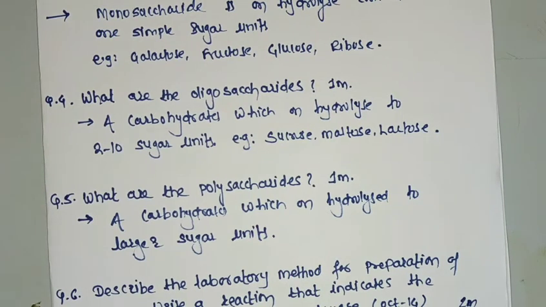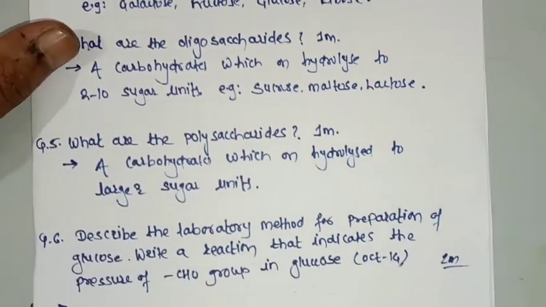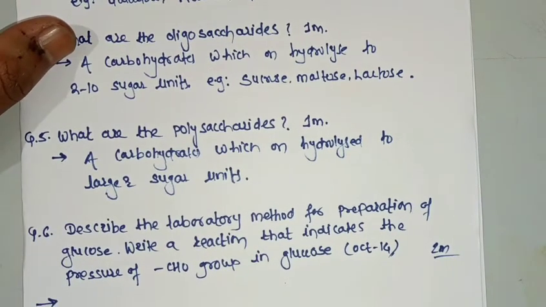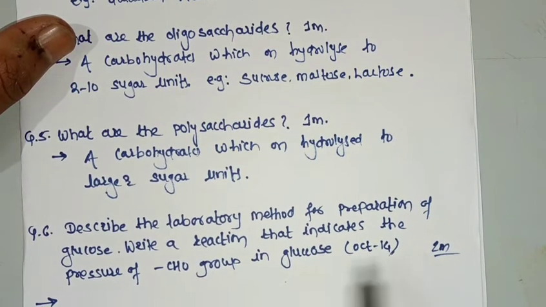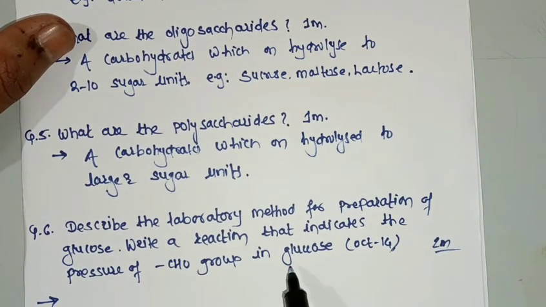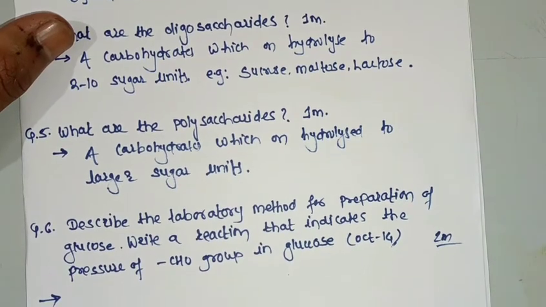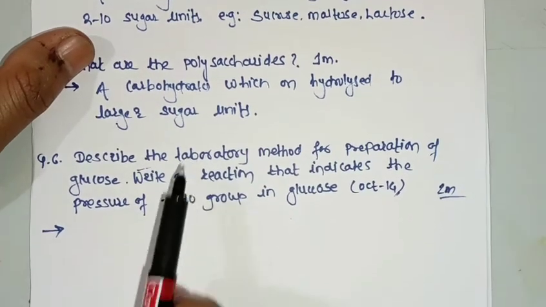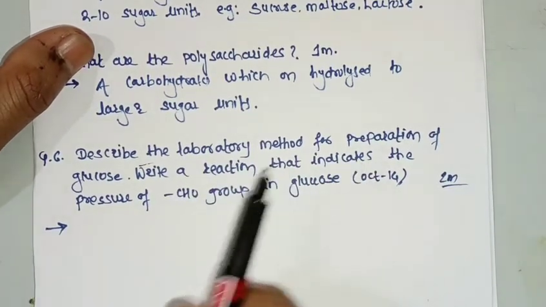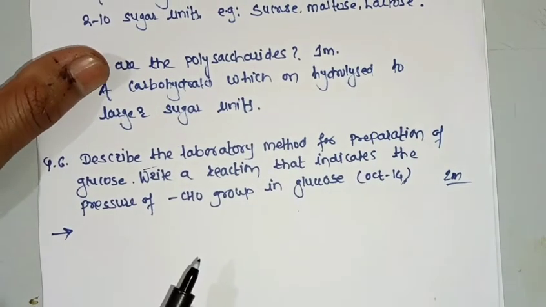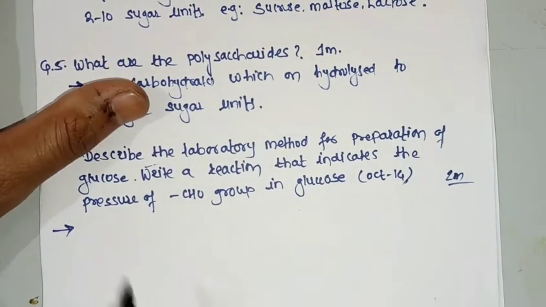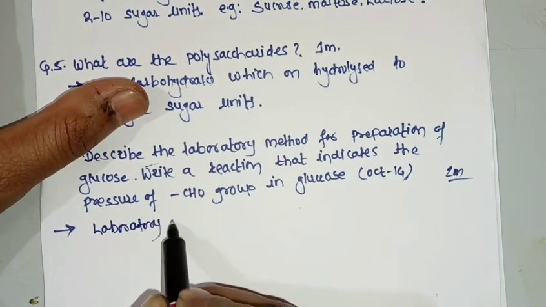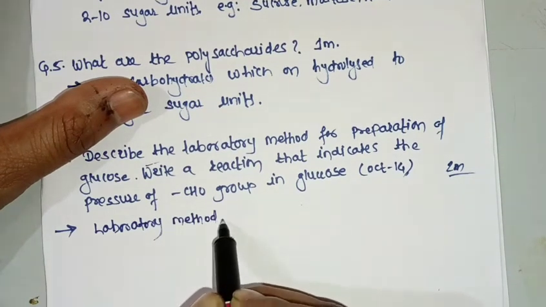Next question, describe the laboratory method for the preparation of glucose and write a reaction that indicates the presence of a CHO group in glucose. October 14, 2 marker. So first of all, we are going to write the laboratory method for the preparation of glucose. Since we are asked to explain, we have to write an explanation.